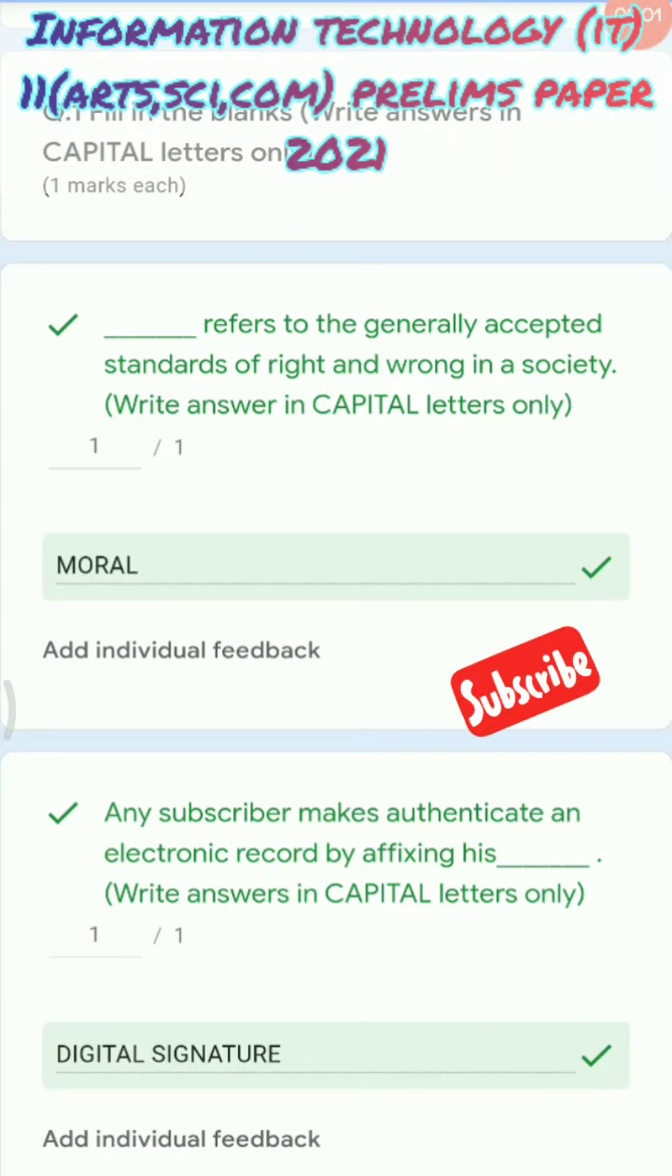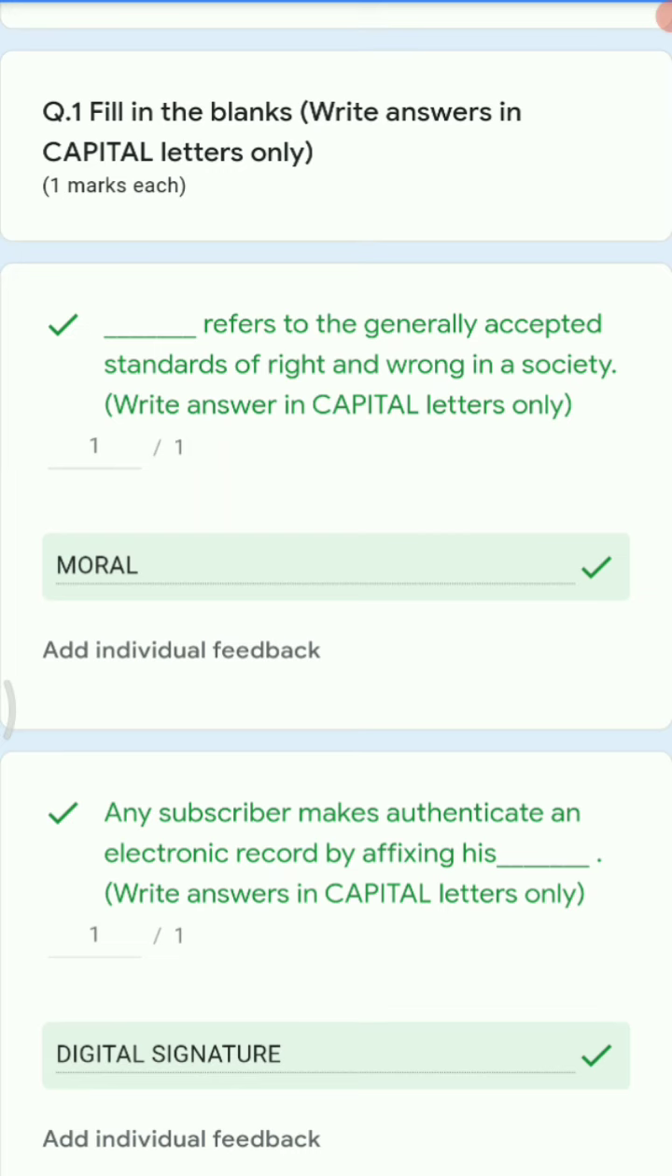Hello students, today in this video we are going to see the board examination, the online examination for 11th standard IT paper. So I'm having a question paper which is based on 50 marks. So let us start solving the questions.